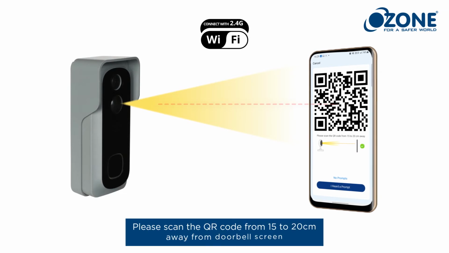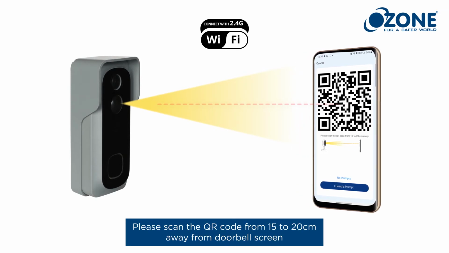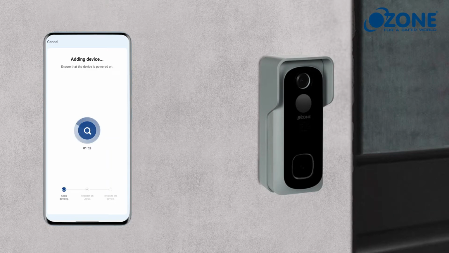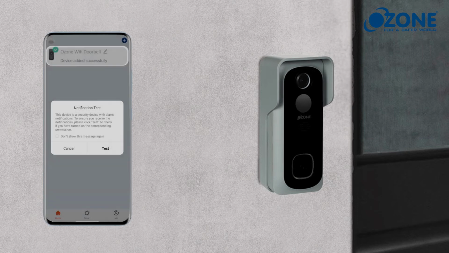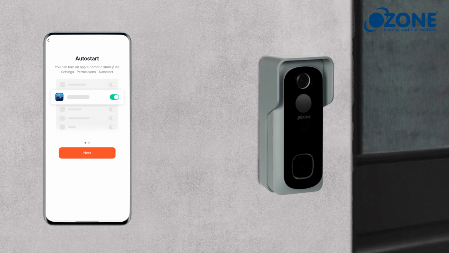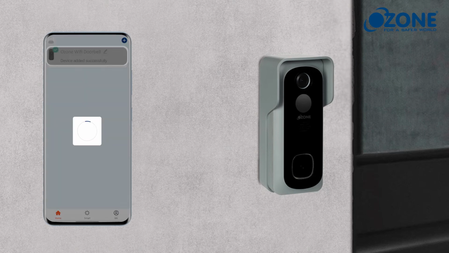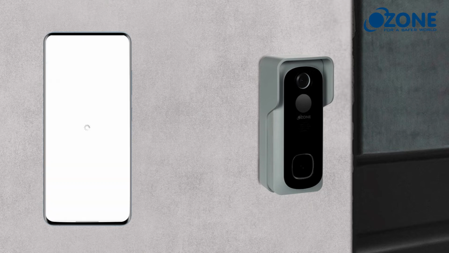Please scan the QR code from 15 to 20 centimeters away from doorbell screen. Device added successfully. If you want to check your notification text, then press OK, otherwise cancel. Select the bell option.